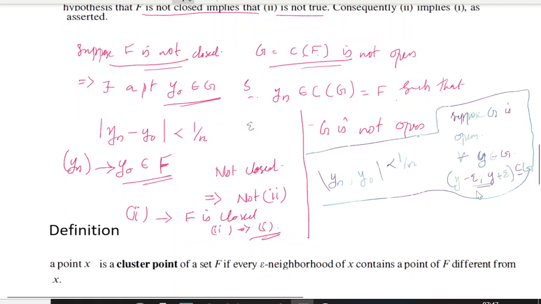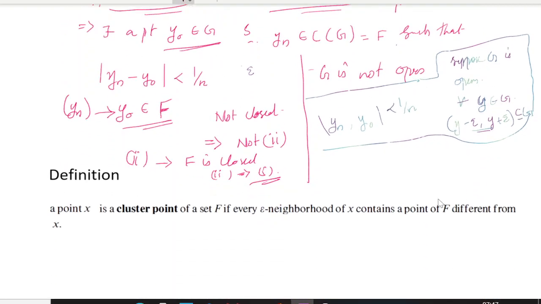And we have studied the cluster point. What was the definition of a cluster point? A point x is a cluster point of a set F if every epsilon neighborhood of x contains a point of F different from this x.